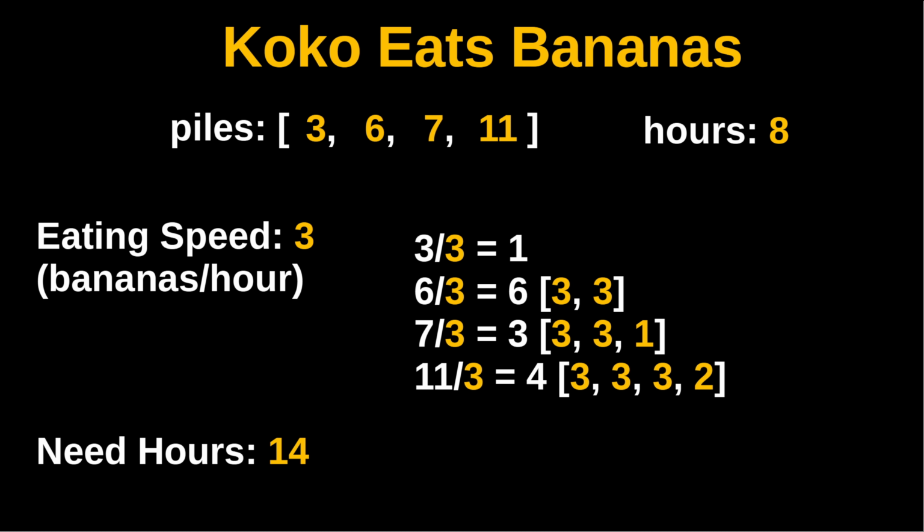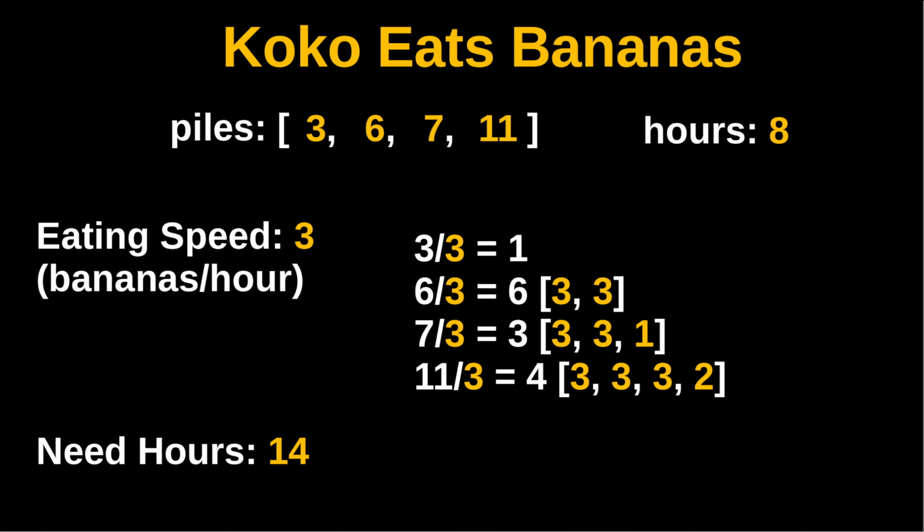In the third pile, because there are 7 bananas, in the first hour, Koko eats 3. The second hour, Koko eats 3. And now there's 1 more banana left. So Koko needs another hour to eat that banana. In the last hour, there is more time left. However, Koko would not start to eat a fresh pile of bananas within that hour. This is the behavior as stipulated by the question. For the pile of 7 bananas, Koko needs 3 hours to eat that pile.